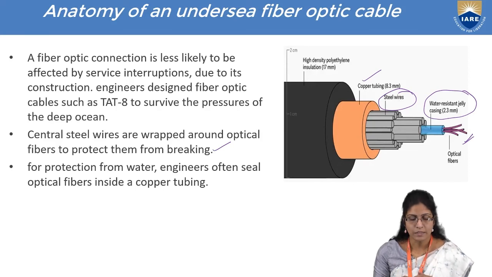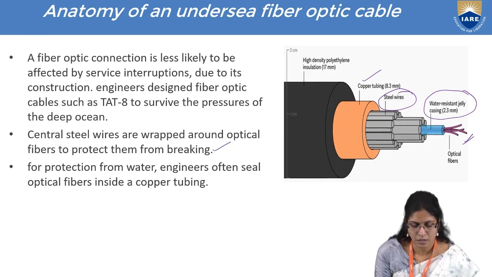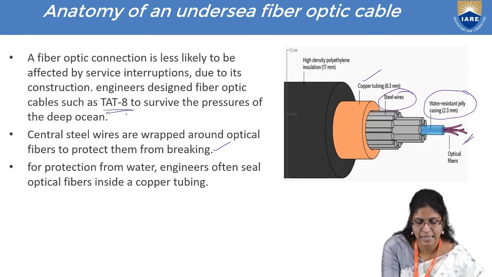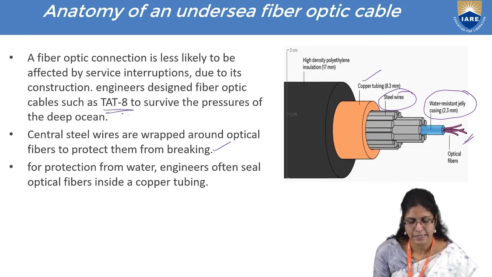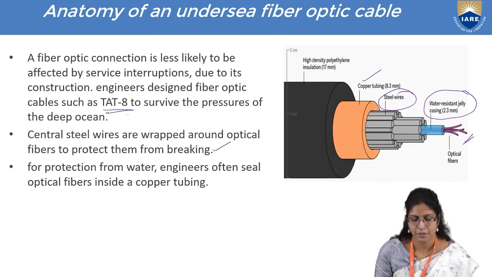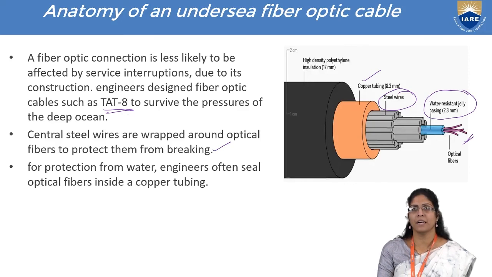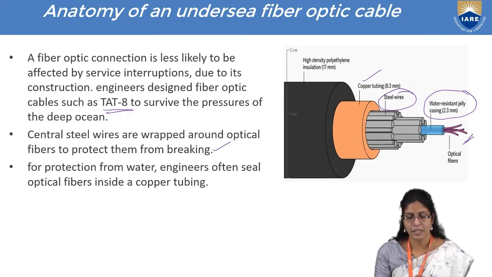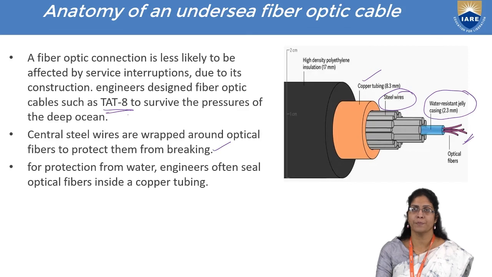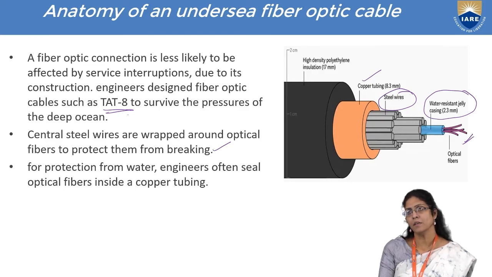So this one is one particular example. TAT8 is one particular example designed for the deep ocean optical fibers, where the optical fibers are subjected to a lot of pressure. And this is the anatomy which is designed so that the optical fiber can survive the pressures of that particular deep ocean.